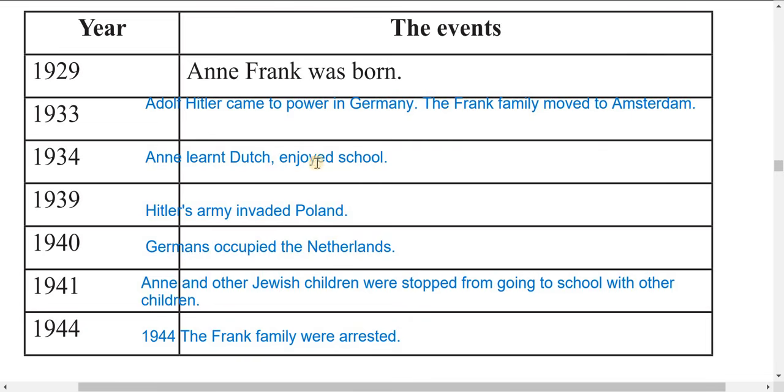1934, Anne learned Dutch in school. 1939, Hitler's army invaded Poland. 1940, Germans occupied the Netherlands. 1941, Anne and other Jewish children were stopped from going to school with other children. 1944, Anne and the Frank family were arrested.